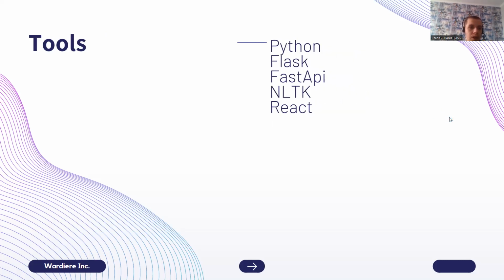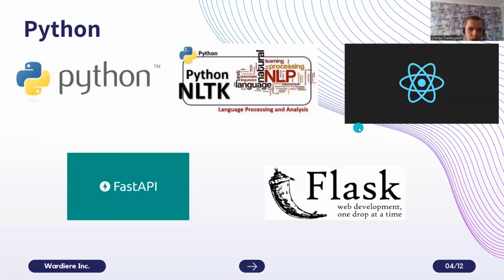We will do this with Python, Flask, FastAPI, and NLTK, the Python NLP library, and React to visualize it. Python is an interpreted language that is easy to use and mostly used by data scientists.